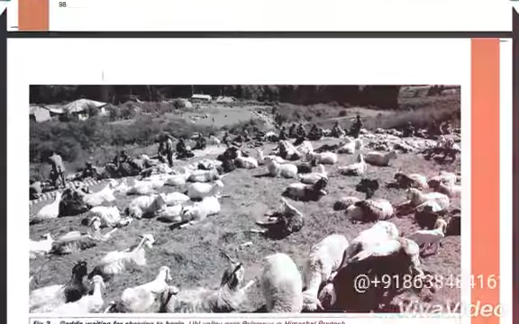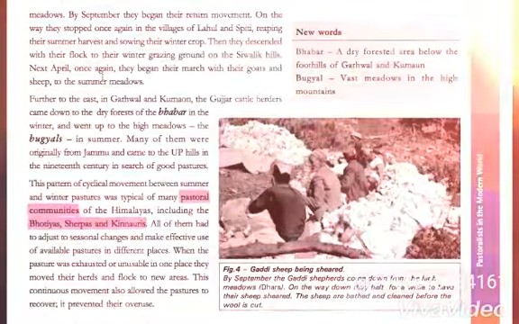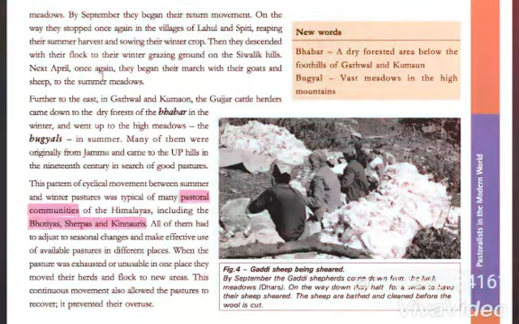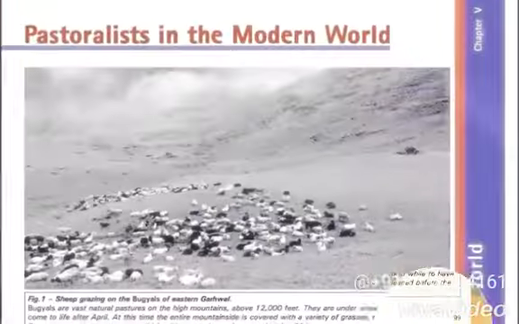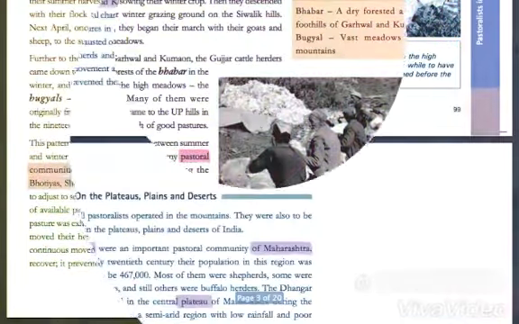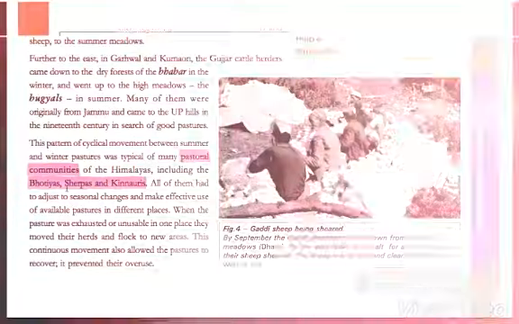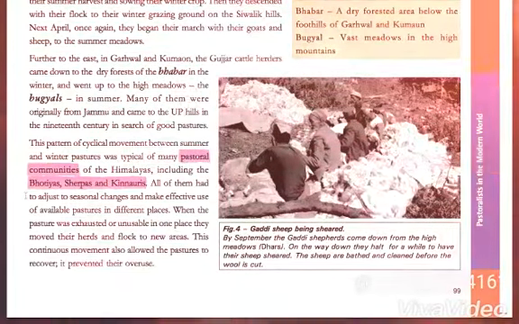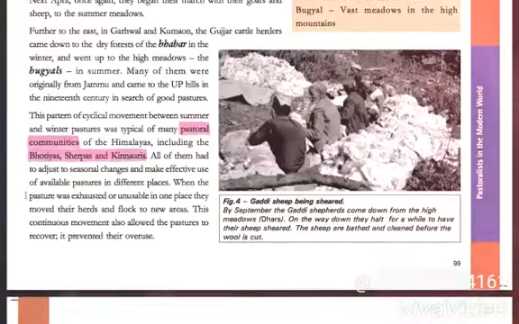Why do they move to the lower hills of the Shivalik range? Because in winter the high mountain is covered with snow, where the cattle cannot stay, and they also cannot stay, and the pastures are also exhausted in that place. So they move from the high mountain to the lower hills of the Shivalik range. There they spend their winter, and again in summer they move to the high mountain.